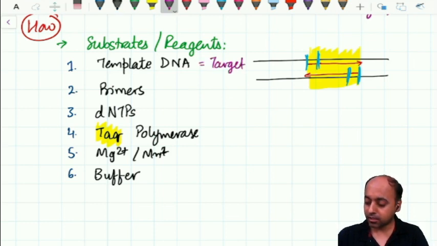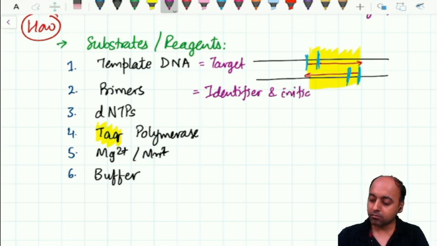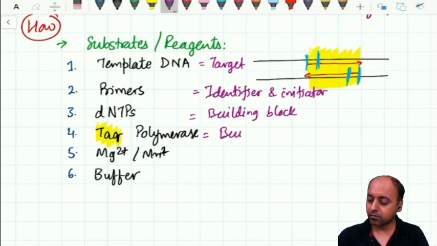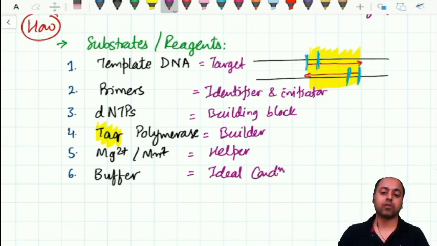This is the target, this is the identifier and initiator, this is the building block. These terms will help you remember. This is the builder, this is the helper, and this provides ideal condition. Okay, so these are the 6 substrates required for a successful PCR.